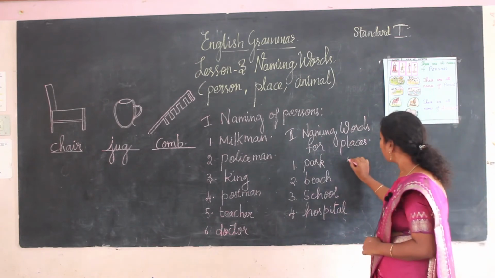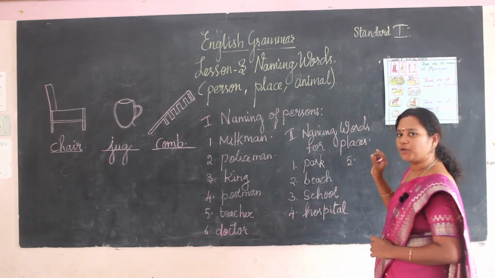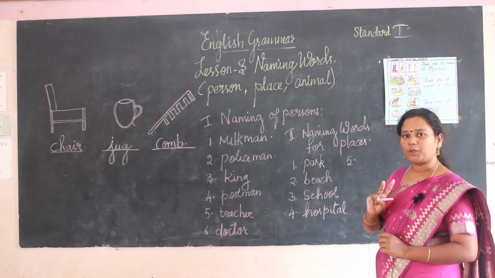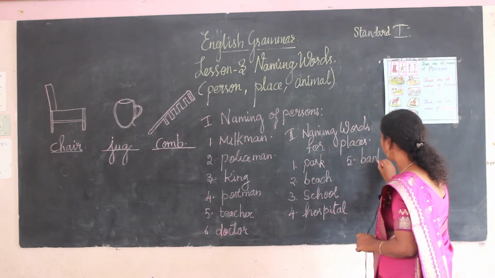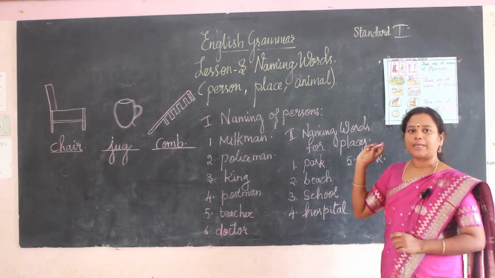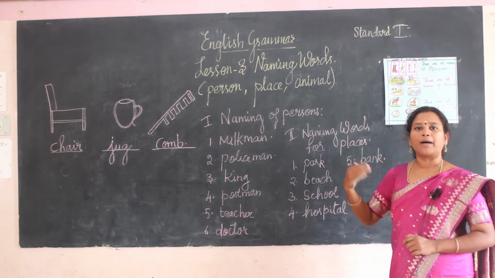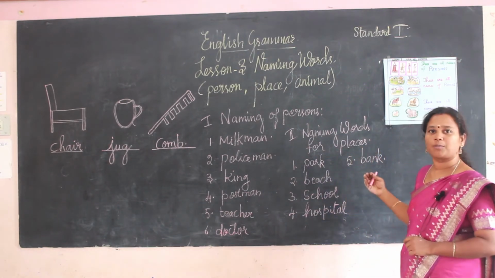Now see the fifth one. Extra, I am going to give two examples. The next one is bank. We know bank. Why do we go to the bank? We deposit and withdraw money from the bank. So we go to the bank.